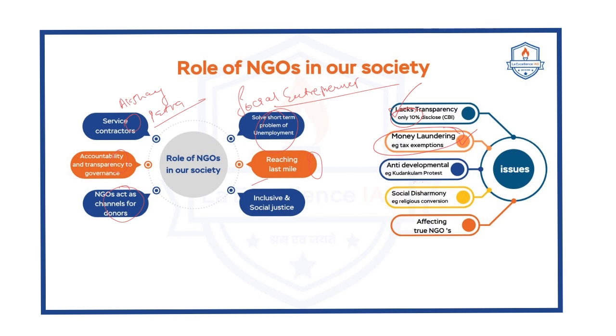Now, another important allegation is that these NGOs are taking political funding and carrying out anti-developmental and malicious protests. For example, it is said that the Kudankulam protest is one such anti-developmental protest. Now, it is said like that. Next, there are NGOs involved in socially disharmonious activities. For example, proselytization, religious conversion. Recently, certain NGOs affiliated to Christianity are alleged to be involved in proselytization. In this way, these malicious activities by some NGOs affect the true NGOs and hence affect the social